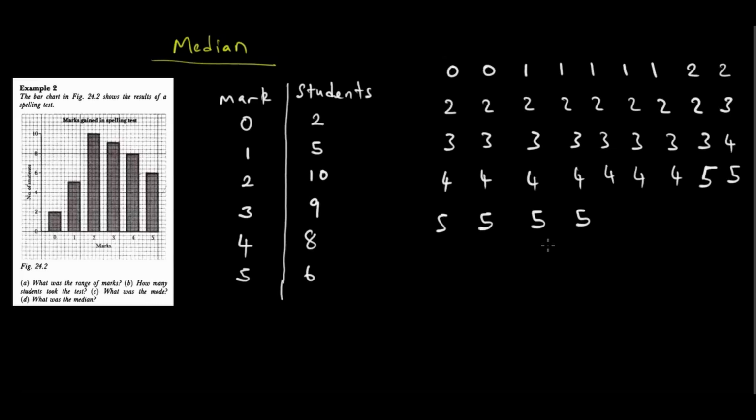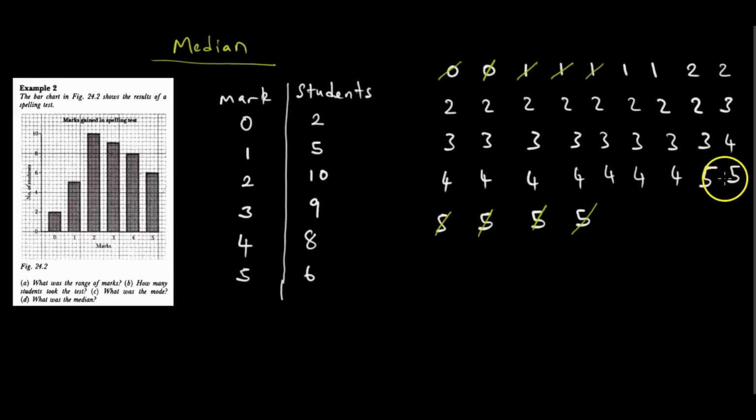We use that table. My students are 0 2, that's why it has 0 2. My students are 3 marks in 9, that's why it has 3 are 9. Then from here we think about how to find the median. Knowing that the median is literally the number in the middle. Understand? The number in the middle. So how do we find this number? We cancel the first one, then we cancel the corresponding one at the end like this. We keep doing this process.